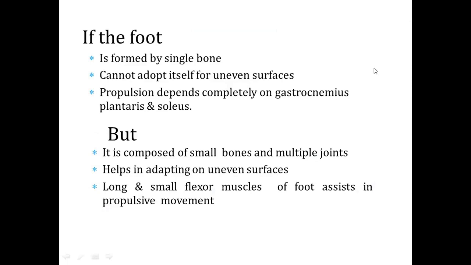If the foot were formed by a single bone, it definitely could not adapt itself to uneven surfaces, and propulsion would depend completely on the gastrocnemius, plantaris, and soleus. To prevent this, the arches of the foot consist of small bones as well as multiple joints, which help in adapting to uneven surfaces. The long and small flexors of the foot assist in propulsive movements as well.